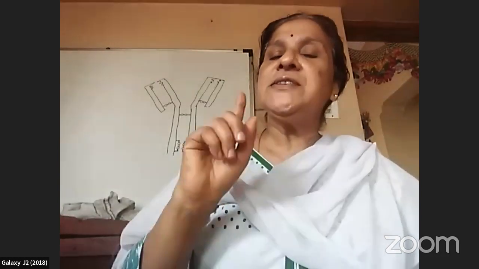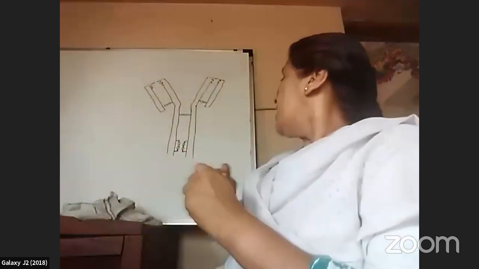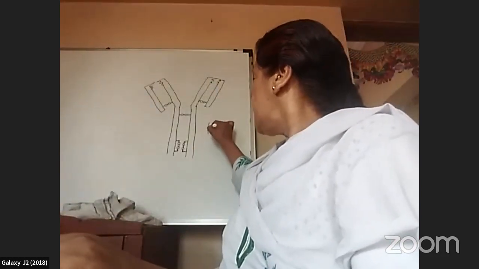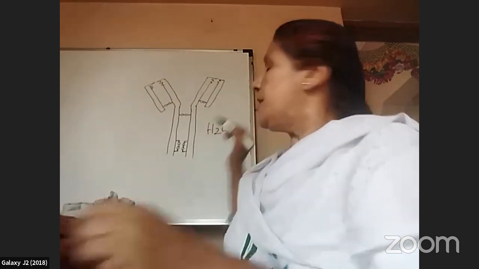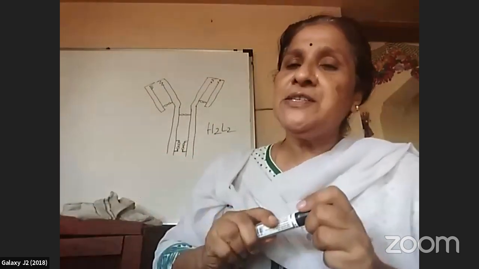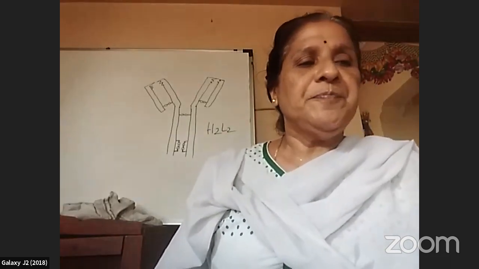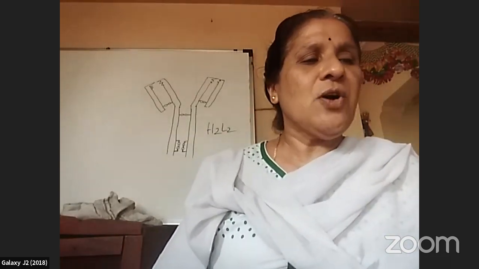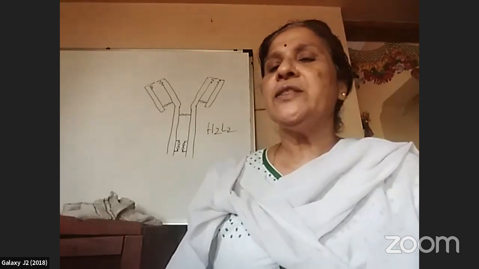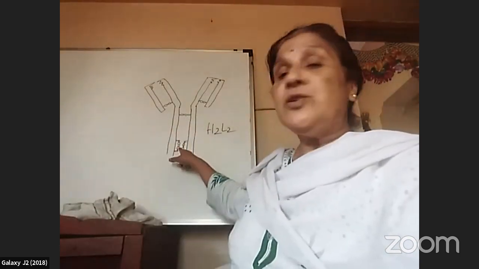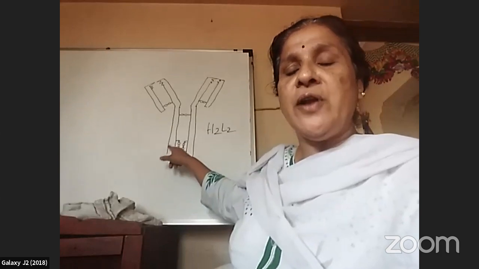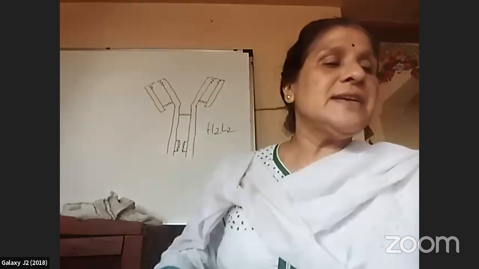So it is represented as H2L2. H2 means two heavy chains and two light chains are there. All the four chains are held together by disulfide bonds. They are held in contact with one another by disulfide bonds.